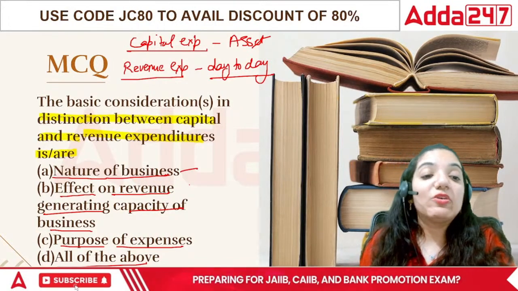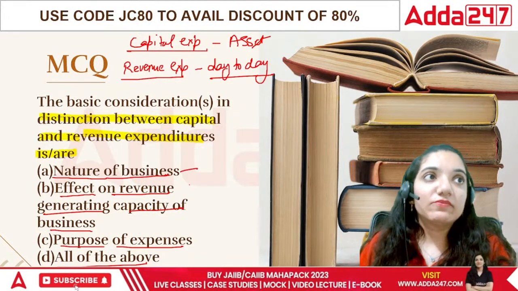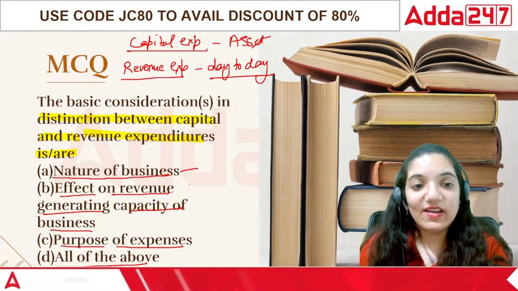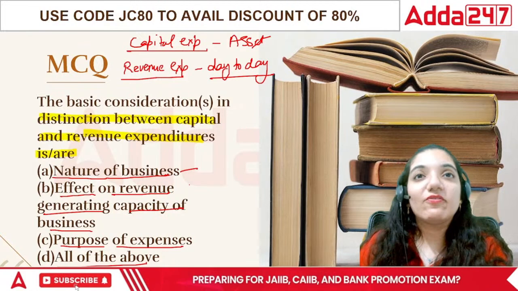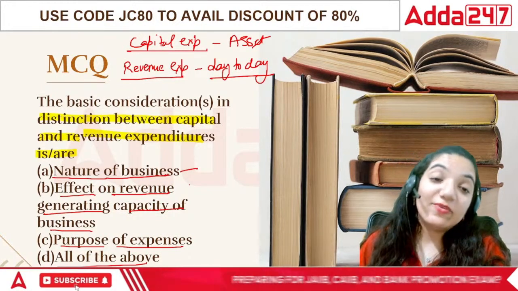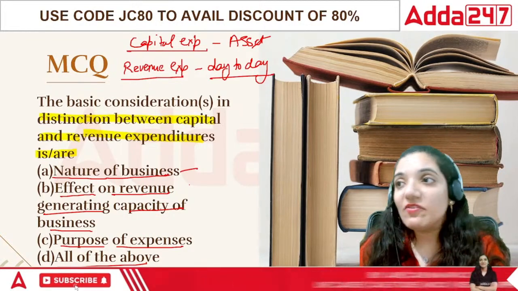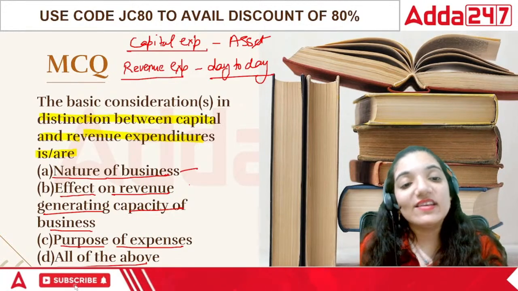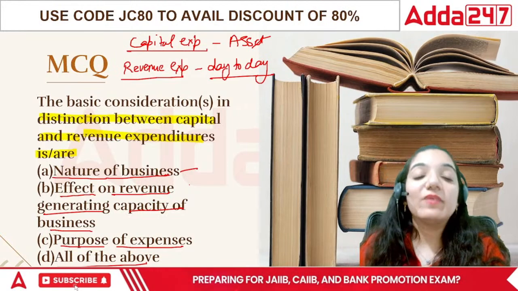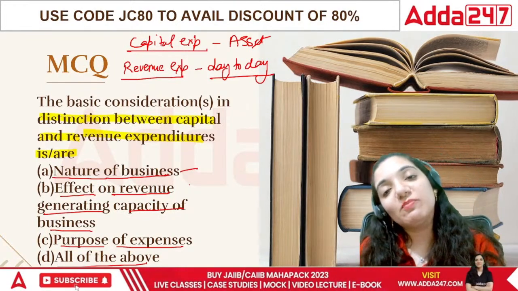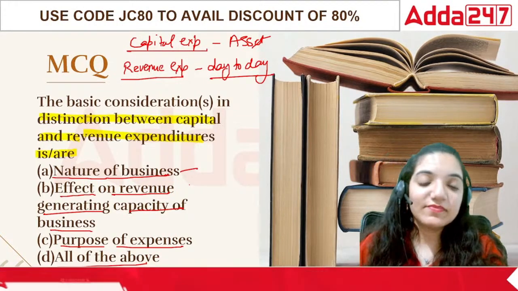Next, the effect on revenue generating capacity. Assets will increase the revenue generating capacity. For example, if I expand my studio, it will increase my revenue generation, while if I just keep it clean, it is just a revenue expenditure. It is not improving, it is just maintaining where it is.